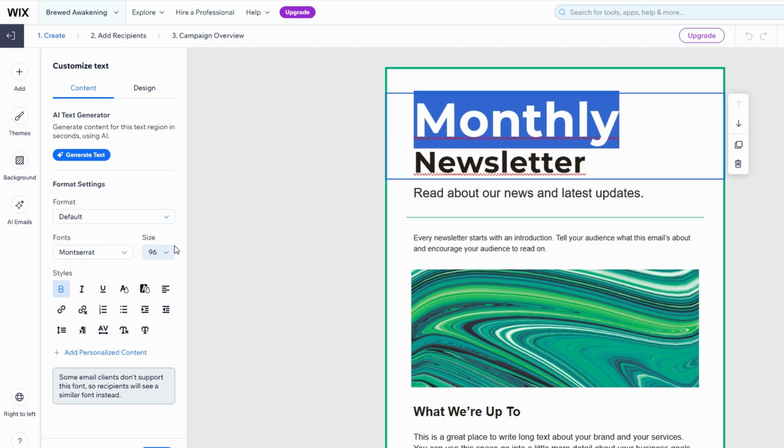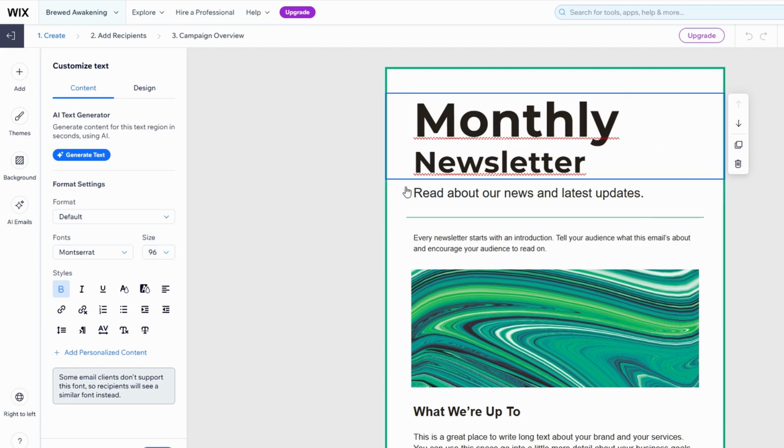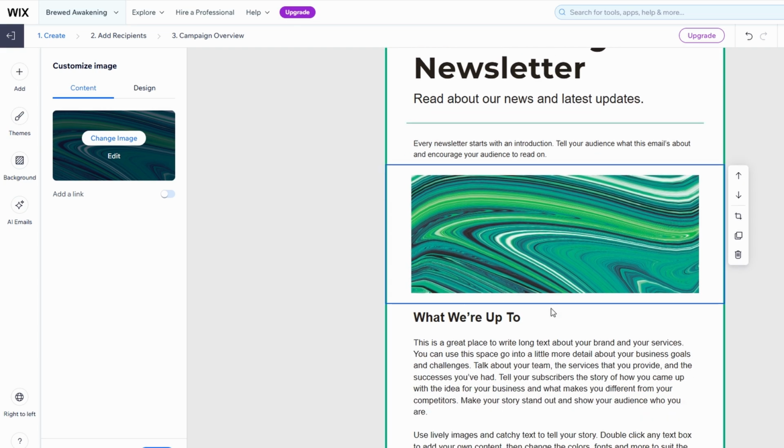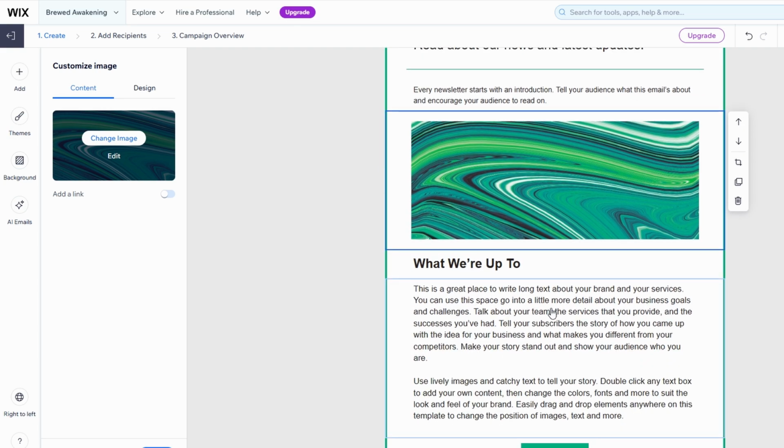Once you're happy with the text, you can move on to adding other elements like images or buttons that will drive readers to your website or online store. Now that the text is updated, let's move on to adding some images to make your email even more eye-catching.